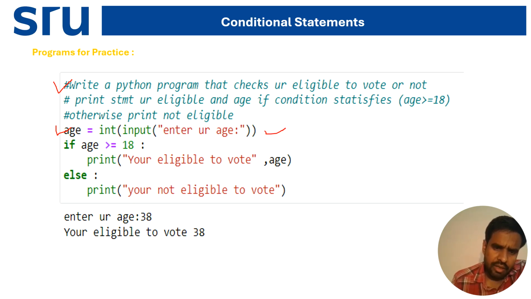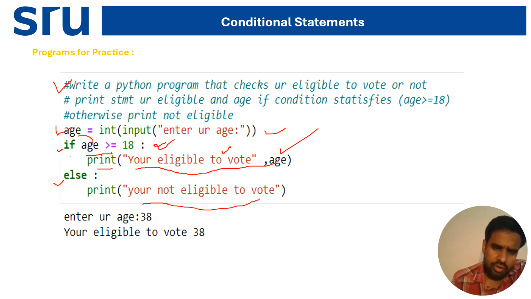Now the condition: if age is greater than or equal to 18, it will print you are eligible to vote, and it will print the age also. If the age is not greater than or equal to 18, it comes to the else part and prints you are not eligible to vote.